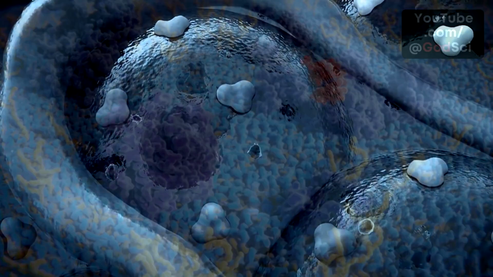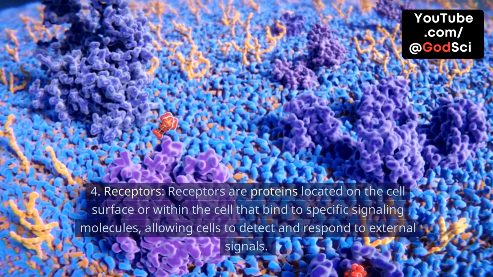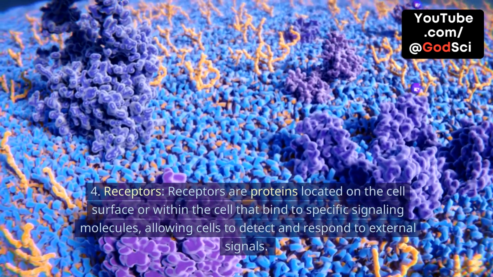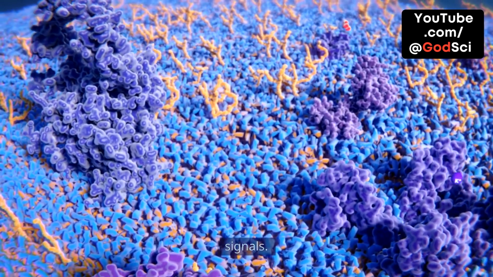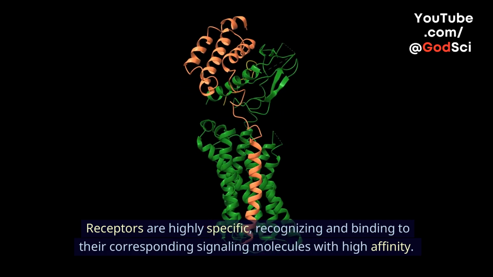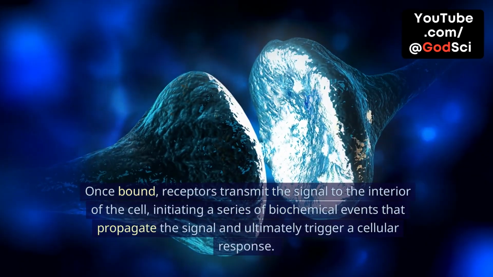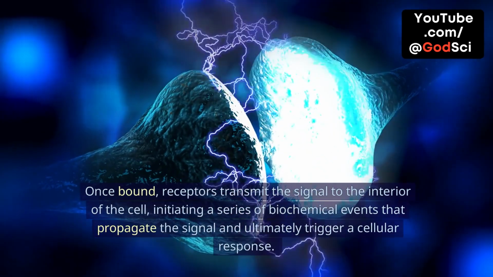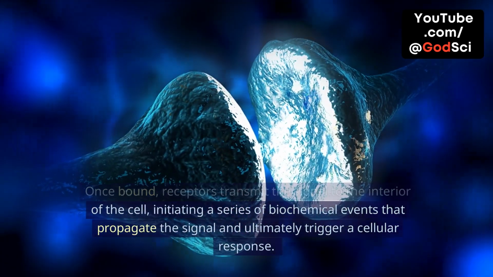4. Receptors. Receptors are proteins located on the cell surface or within the cell that bind to specific signaling molecules, allowing cells to detect and respond to external signals. Receptors are highly specific, recognizing and binding to their corresponding signaling molecules with high affinity. Once bound, receptors transmit the signal to the interior of the cell, initiating a series of biochemical events that propagate the signal and ultimately trigger a cellular response.